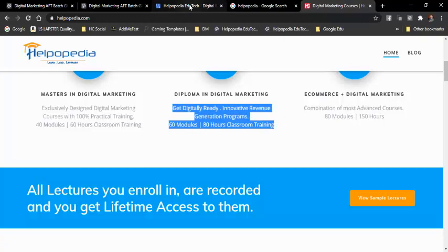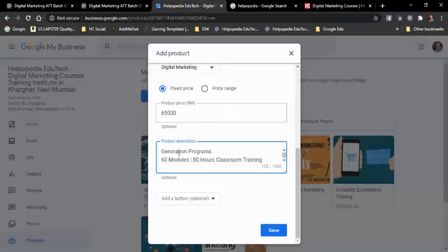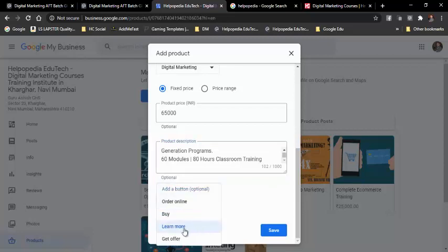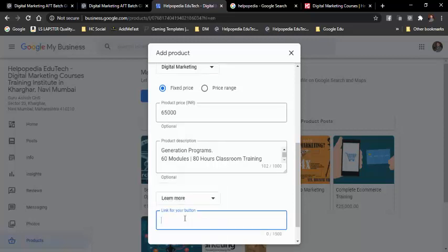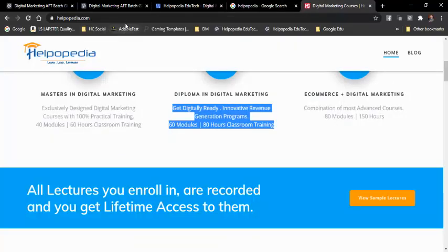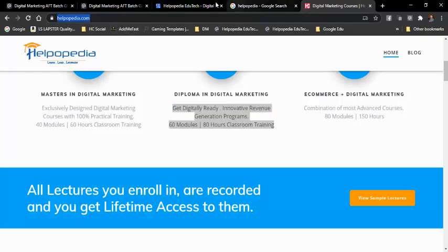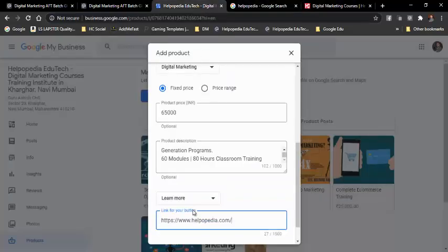Copy, and then I'll add it over here, and then I can have a button, learn more, or order online. I can have that also. So I'll click on learn more, and then I can provide a link over here. So link can be, right now I don't have a proper link for that particular page. So what I'll do is I'll copy the URL and add a temporary URL for this, and